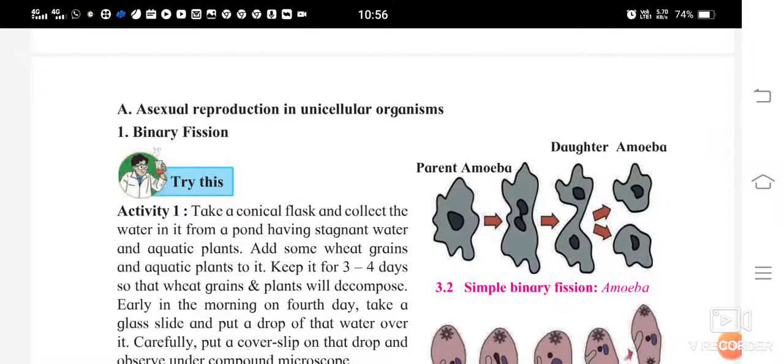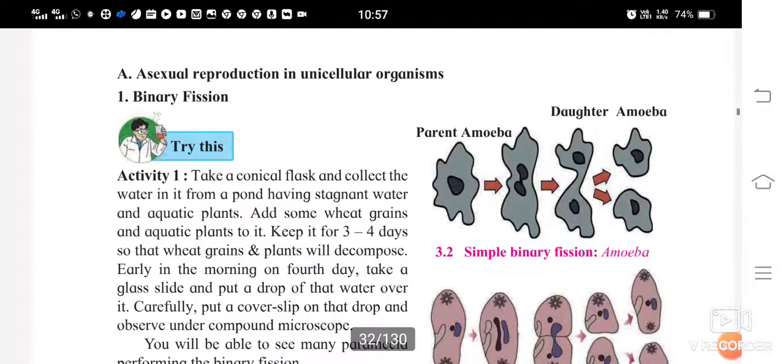Students, in the previous video we understood how asexual reproduction takes place in unicellular organisms and asexual reproduction in multicellular organisms.